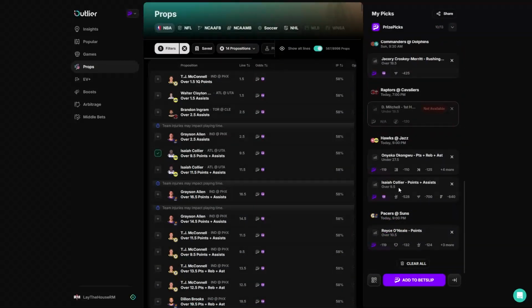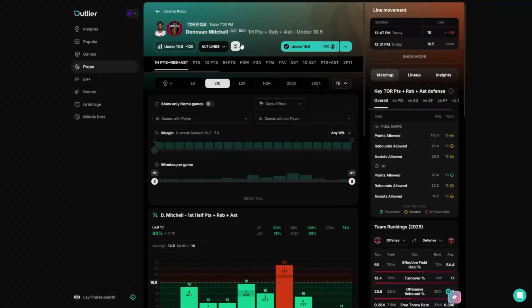And then when it comes to making my slips, I just do a random, man. Honestly, the best way you should probably do it is a random number generator. Decide if you want to do a 2 or 3 leg first. I look at Prize Picks and Underdog, and I see which one has the better number. So obviously Mitchell has the 19.5 on Underdog, so there's zero chance I'm playing him on Prize Picks.